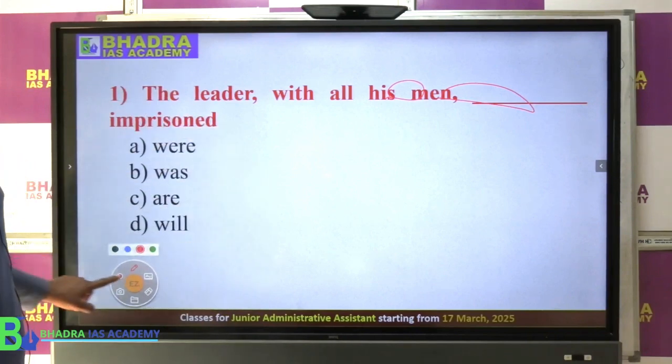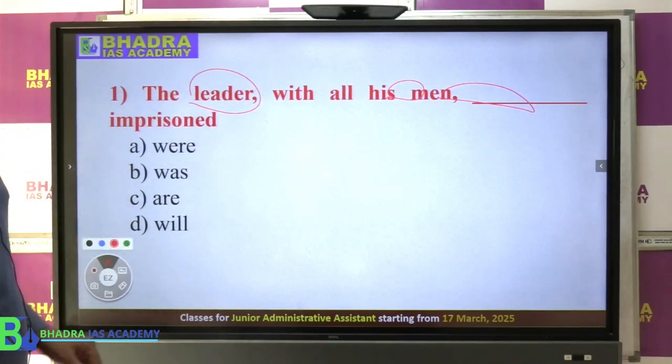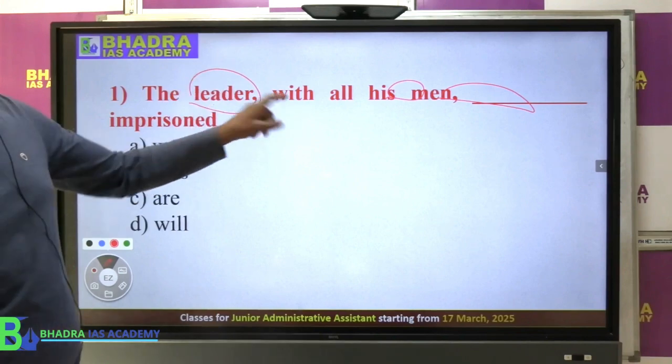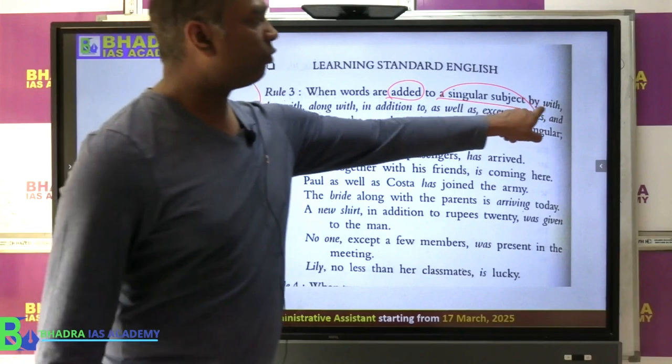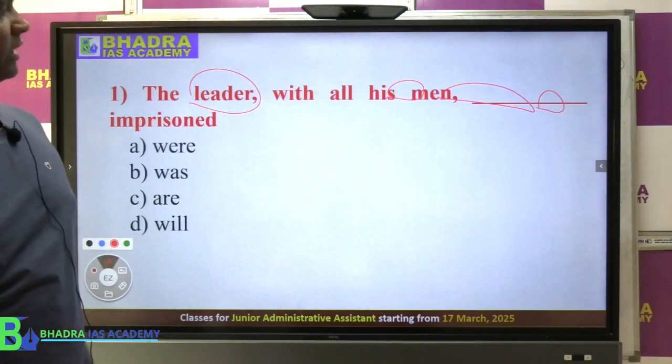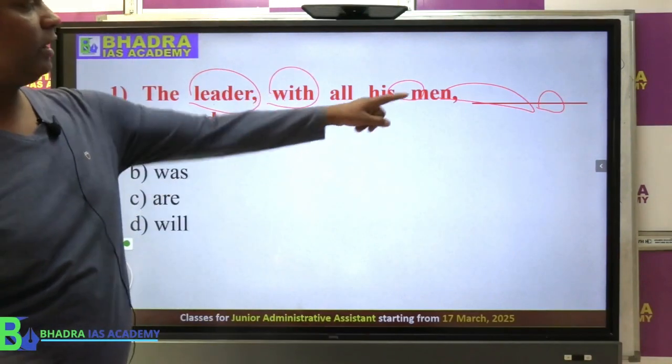What is the singular subject? The leader. Now the leader is joined with others, like what they have used here, with all his men.